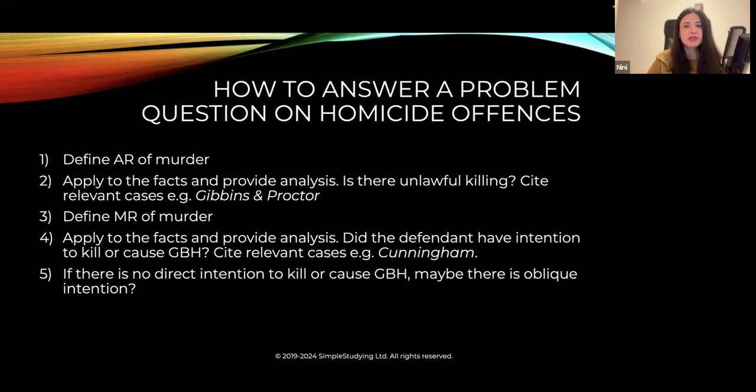Did the defendant have an intention to kill or cause GBH? Cite relevant cases like Cunningham, which is a key case in this area. If there is no direct intention to kill or cause GBH, maybe there is oblique intention. You need to know the difference between direct intention and oblique intention.